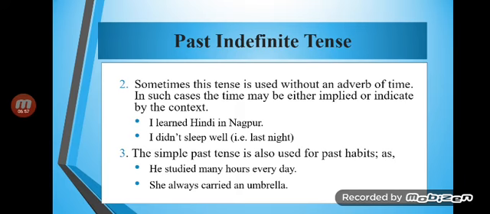Then in order to make an interrogative sentence, we use did in the beginning of the sentence, such as, did you break this mirror, क्या आपने ये आईना तोड़ा है, did you break this glass. Okay, I did not break this glass, I broke this glass. Are you getting it? हमने इस तरह से मुख्तलिफ sentences बना लिए.